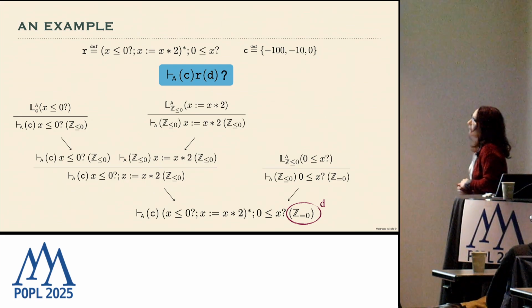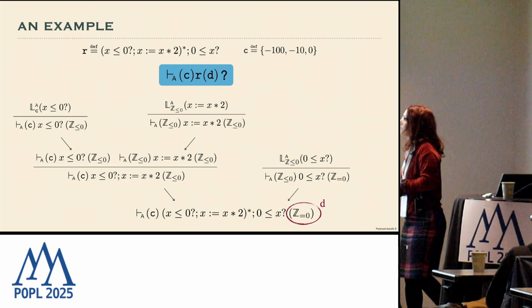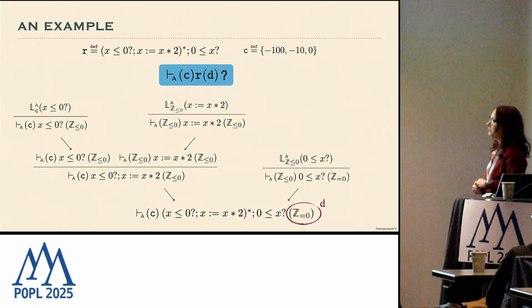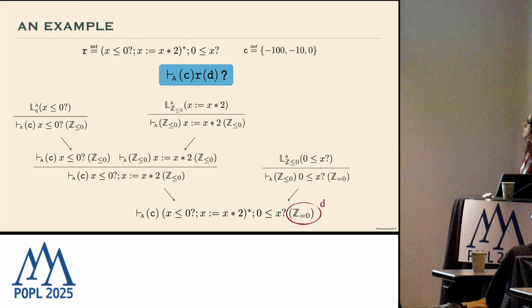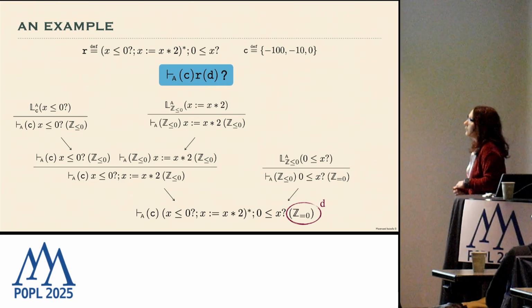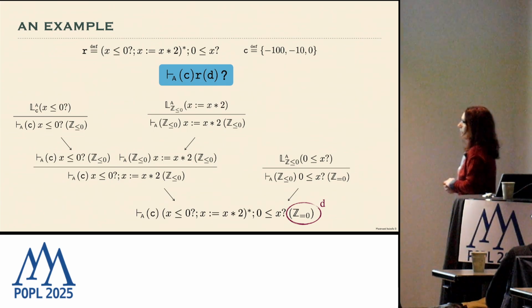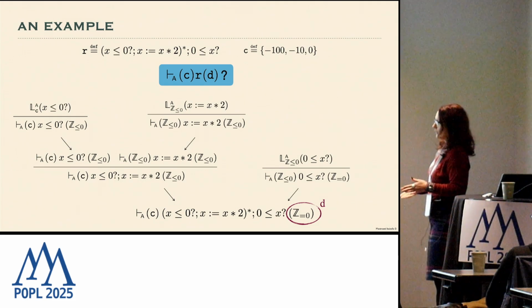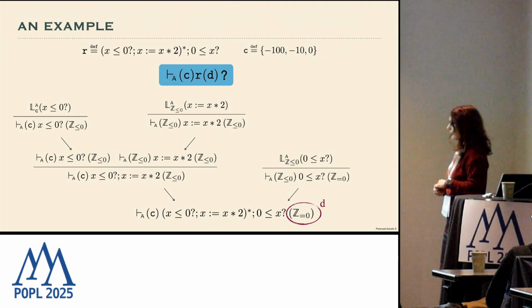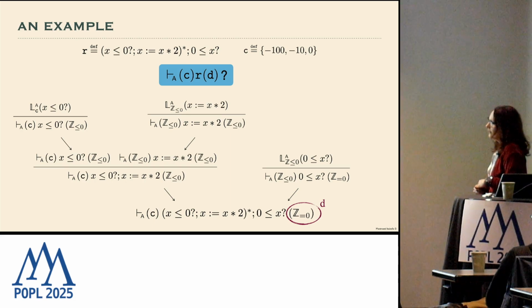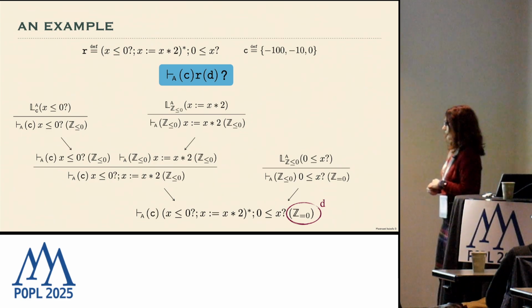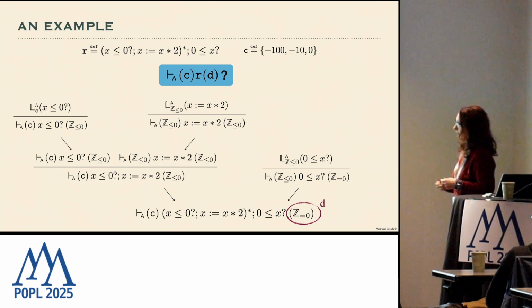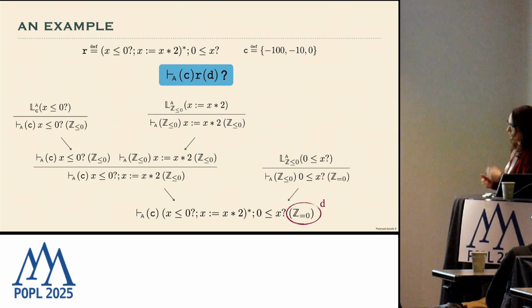So just a final example for the application of these rules. We have a very simple program, and we have as input -100, -10, and 0. Clearly, the abstract domain is sign, and we wonder whether this program satisfies absolute local completeness for this concrete input. So we can prove that the first guard x less or equal than 0 is locally complete for the provided input. And we can also prove that the assignment x takes x multiplied by 2 satisfies local completeness for the input, which is the output of the guard.